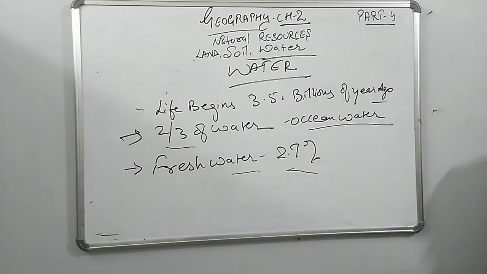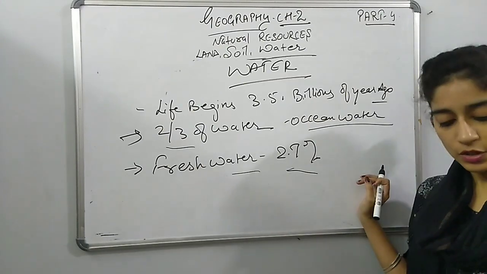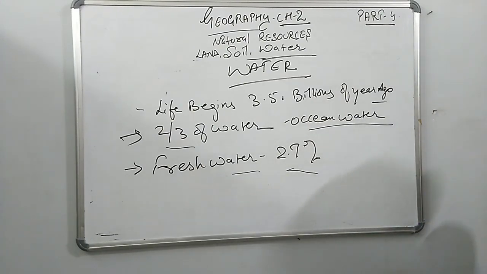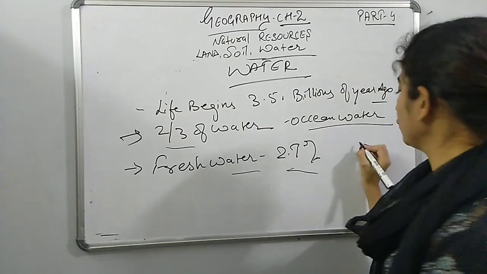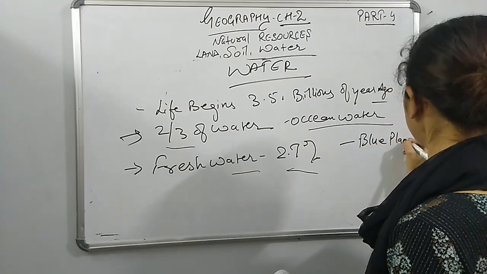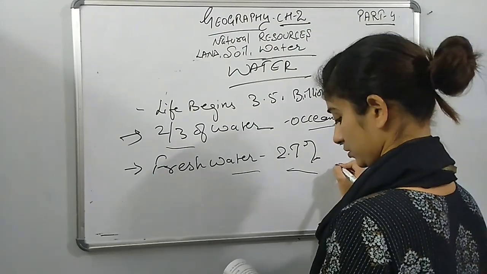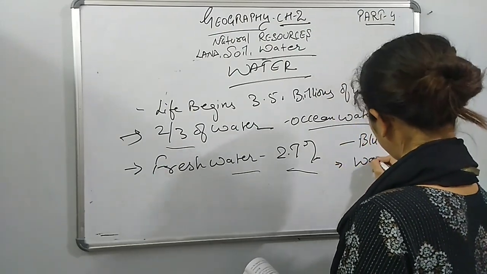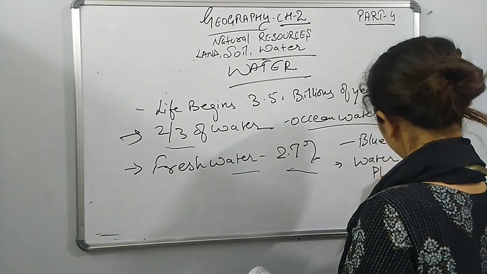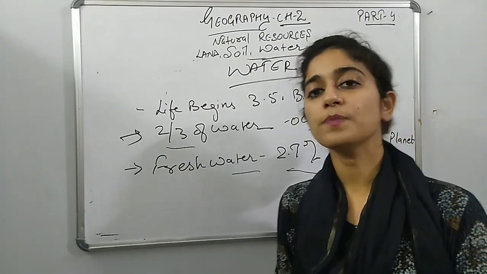So this is something introductory. It is a very essential part of our human life. In this, we have been talking about how we are known as the water planet, or blue planet.